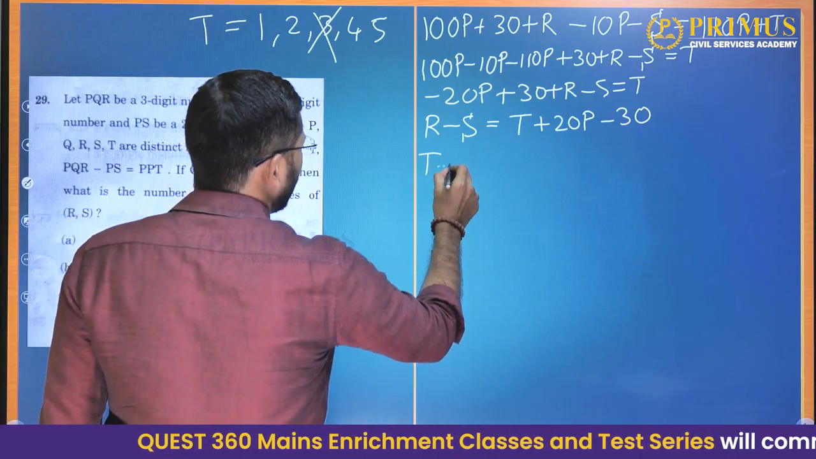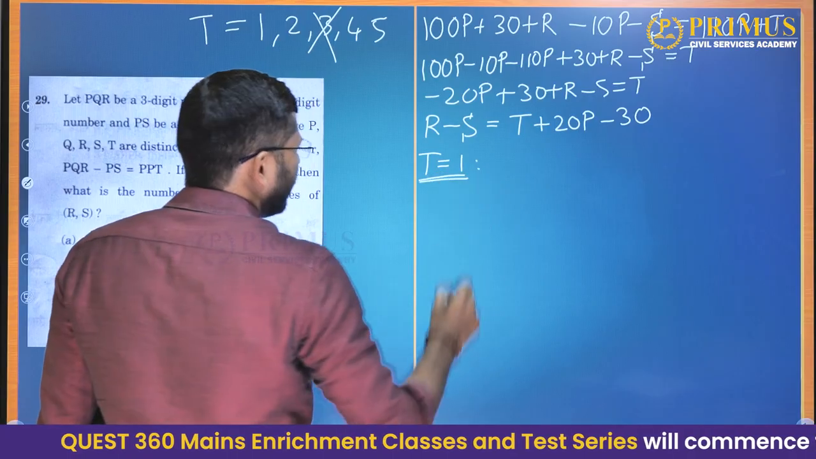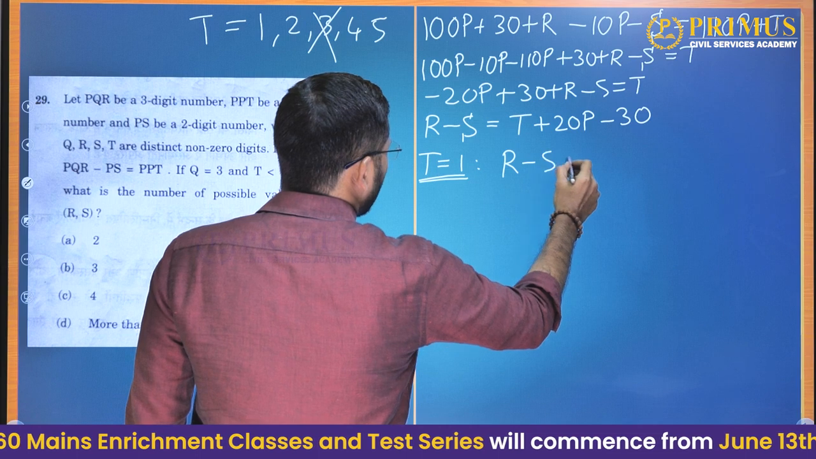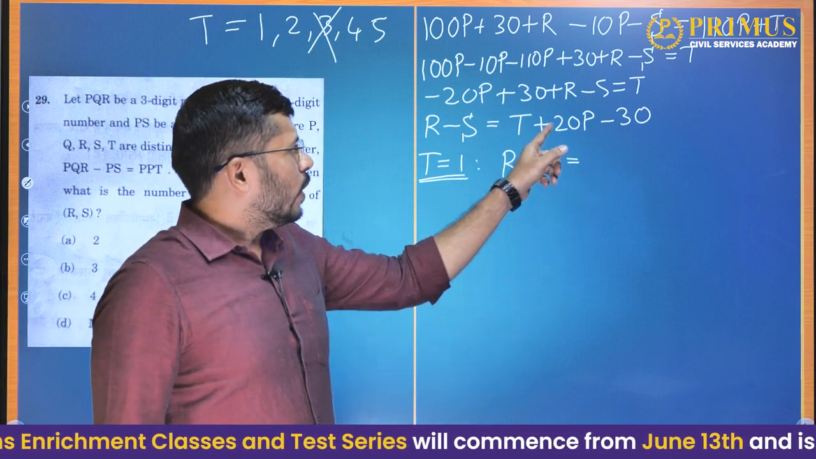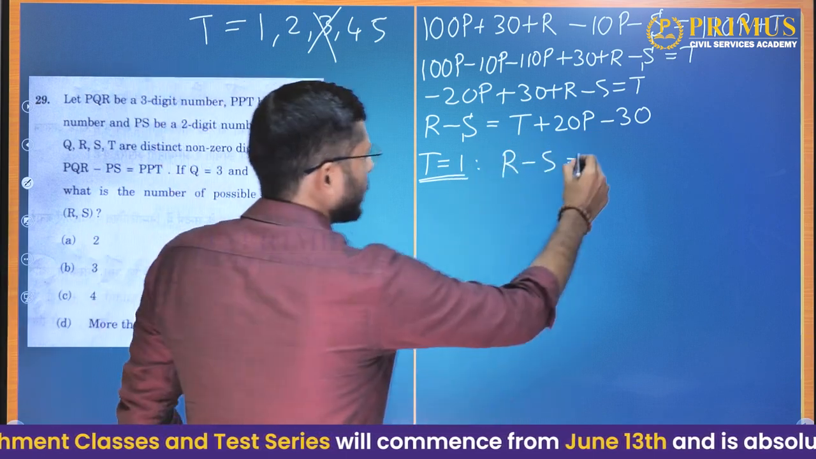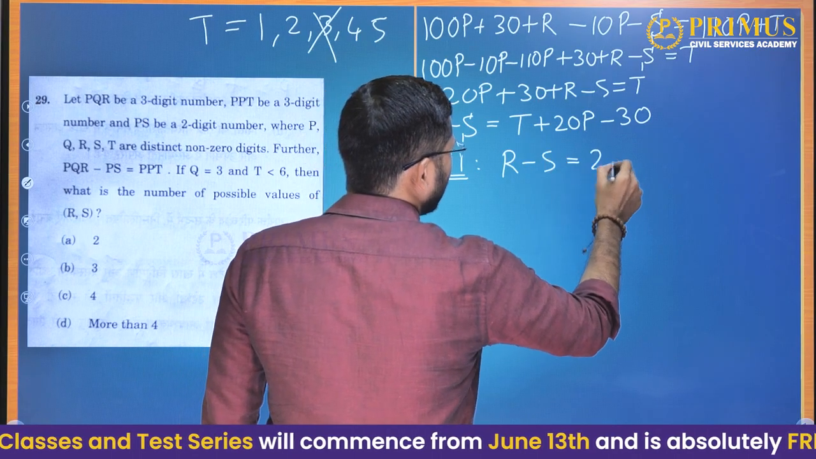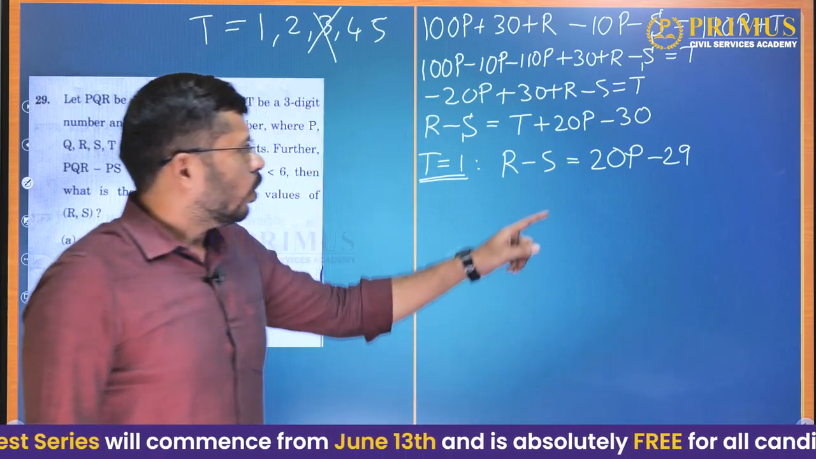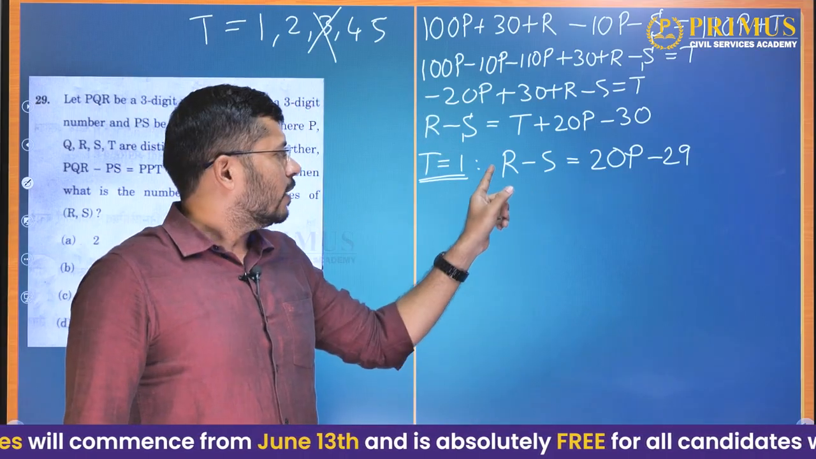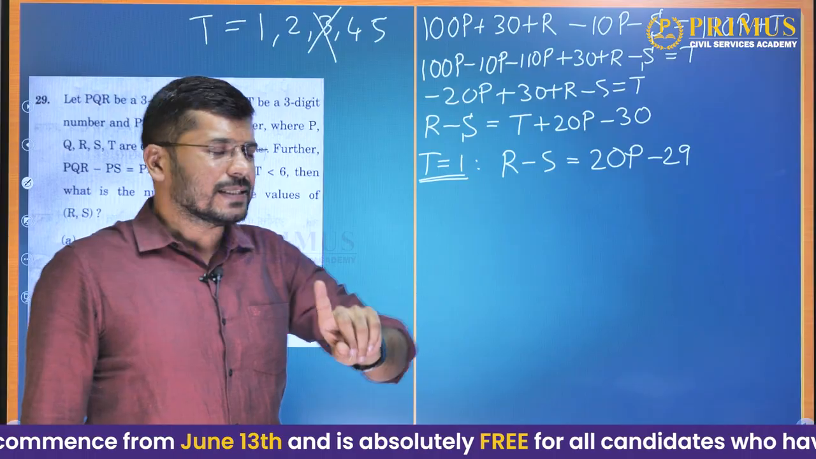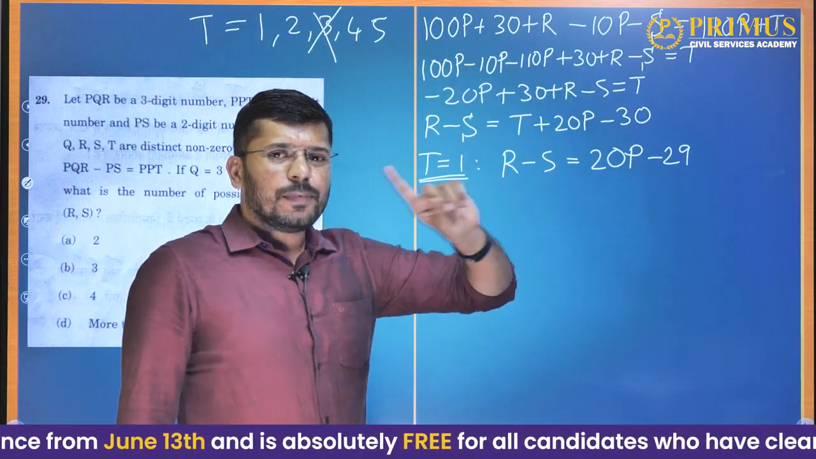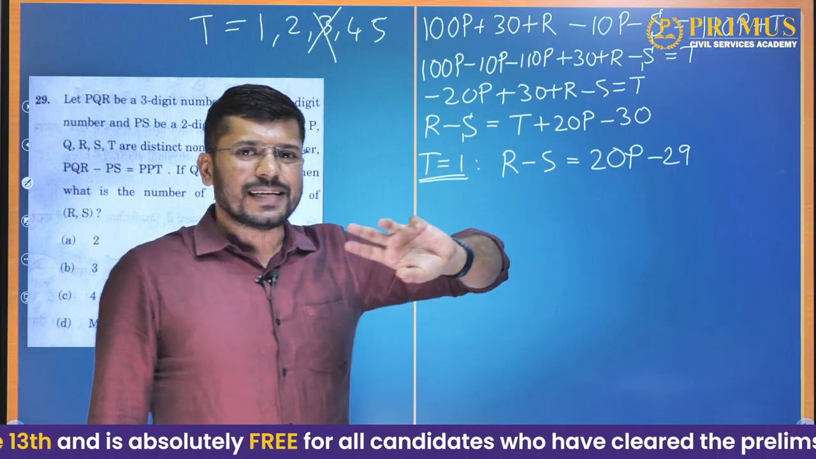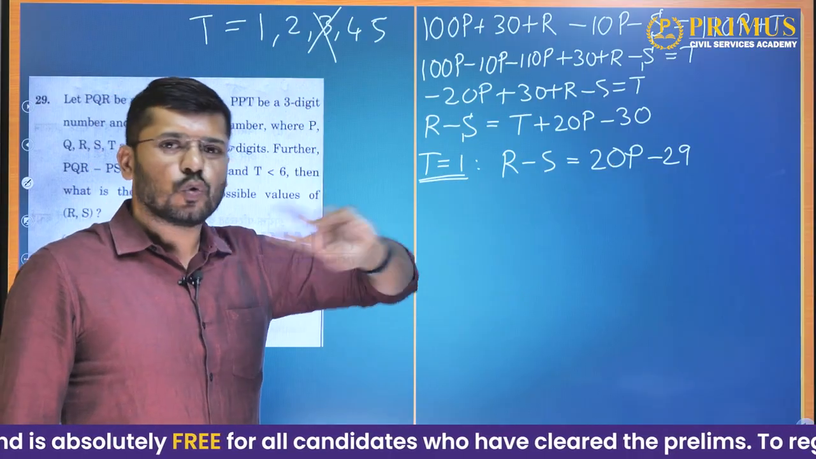Now let T be equal to 1. This is case number 1. When T is equal to 1, R minus S is equal to 20P minus 29, because minus 30 plus 1 gives us 20P minus 29. So what can the value of P be? See that R and S are individual digits. So P can only be 1, because when P is 1, we get 20 minus 29, that is minus 9. That is a possible difference between two digits.